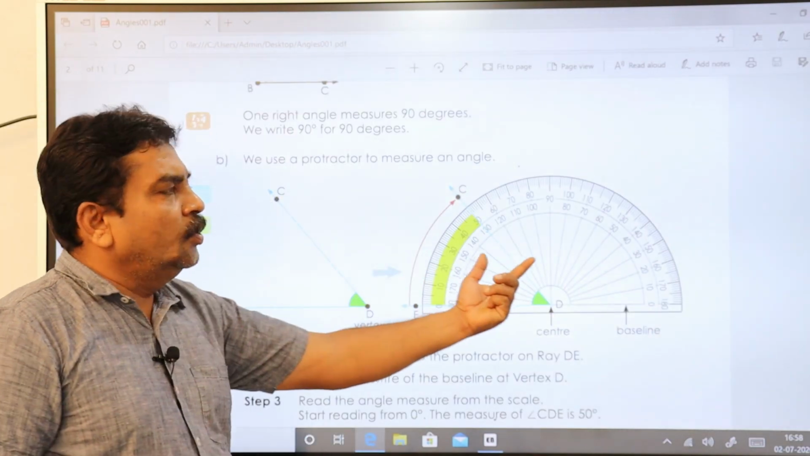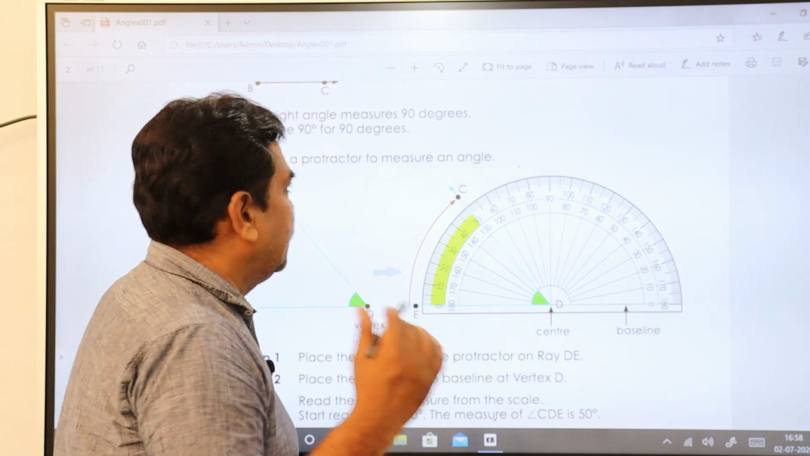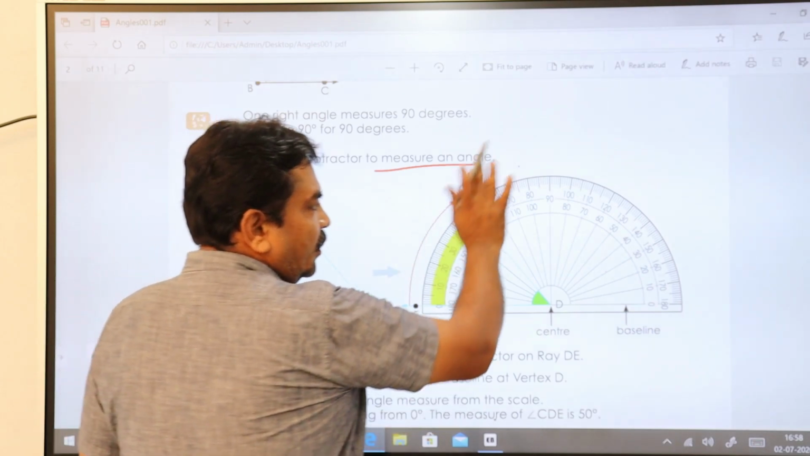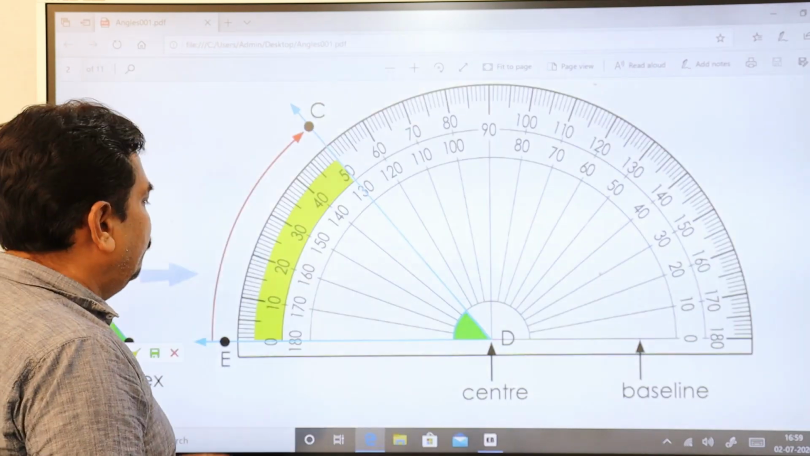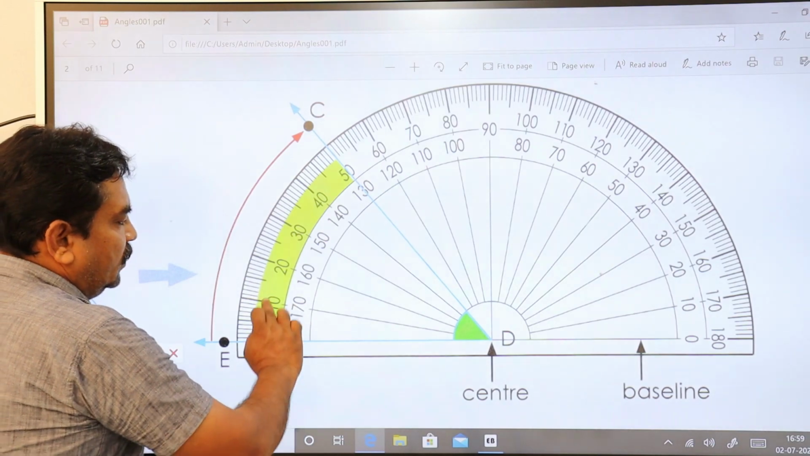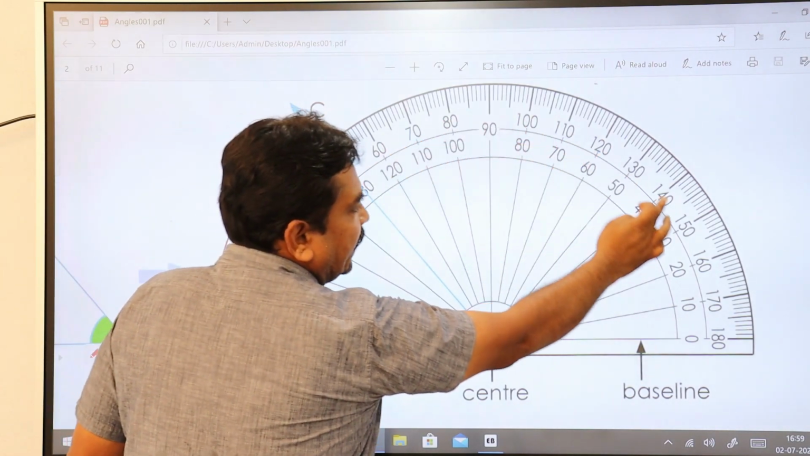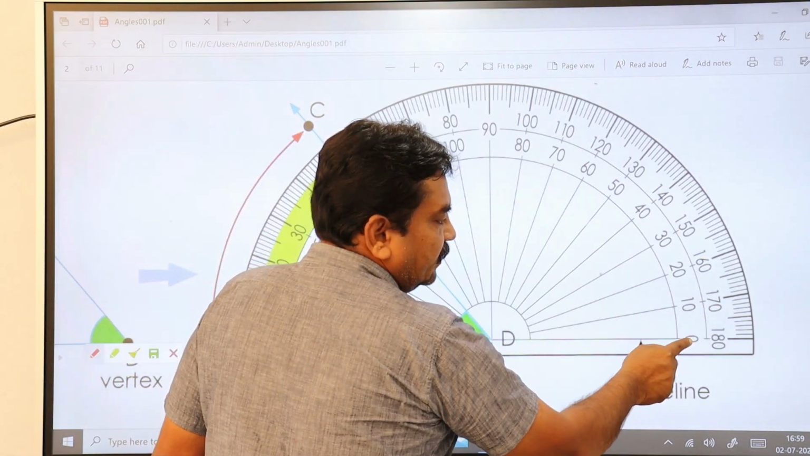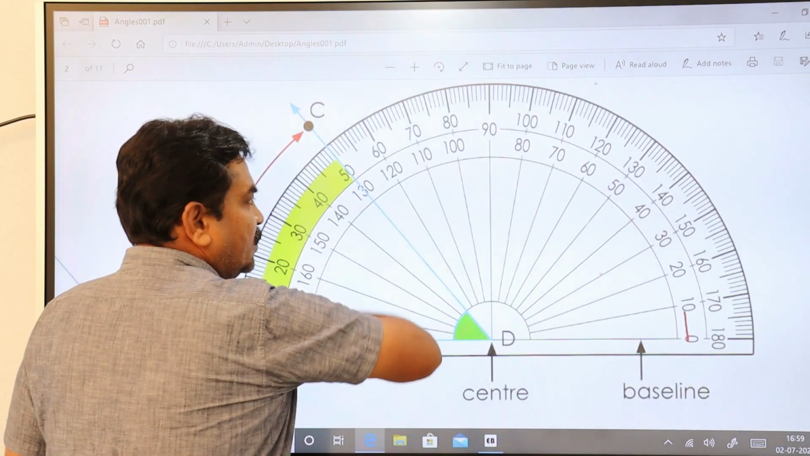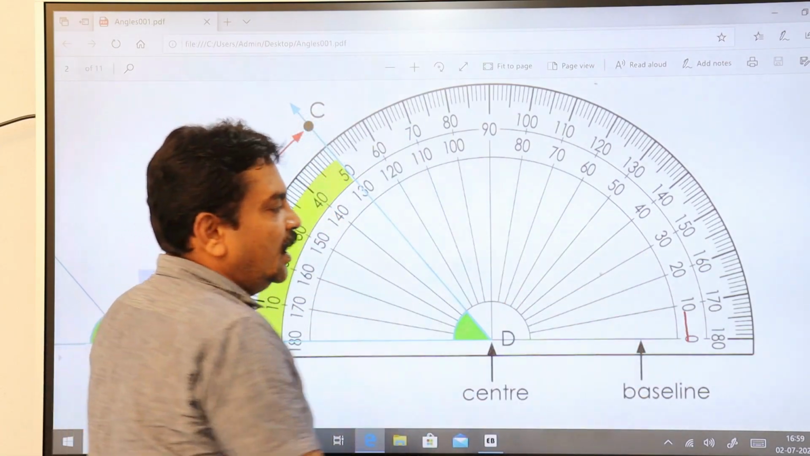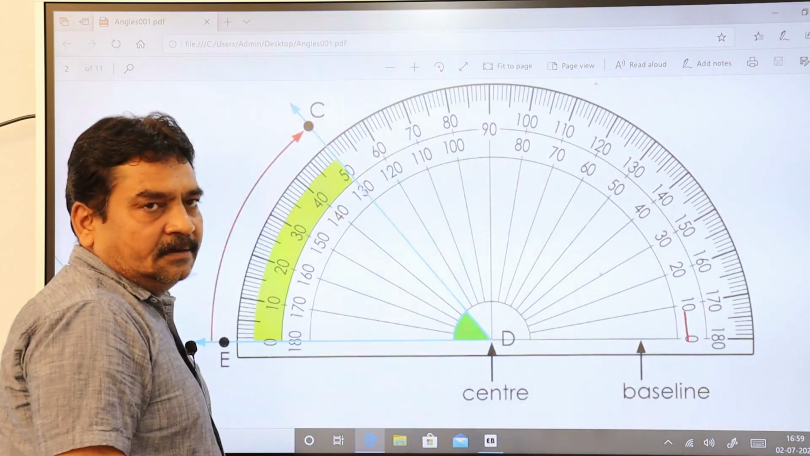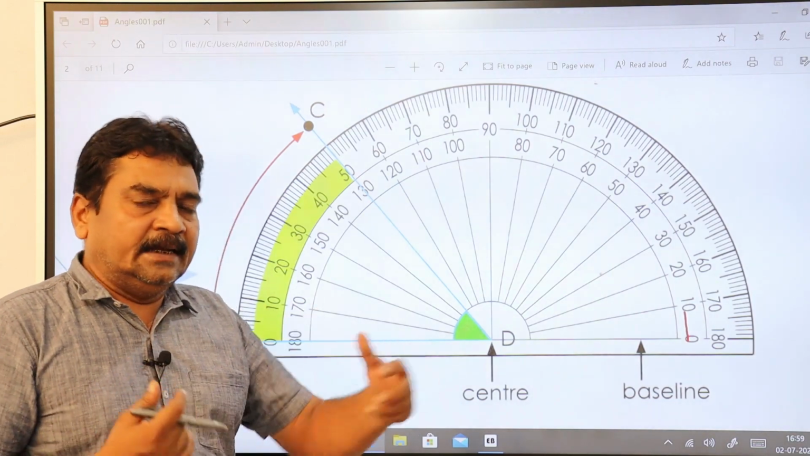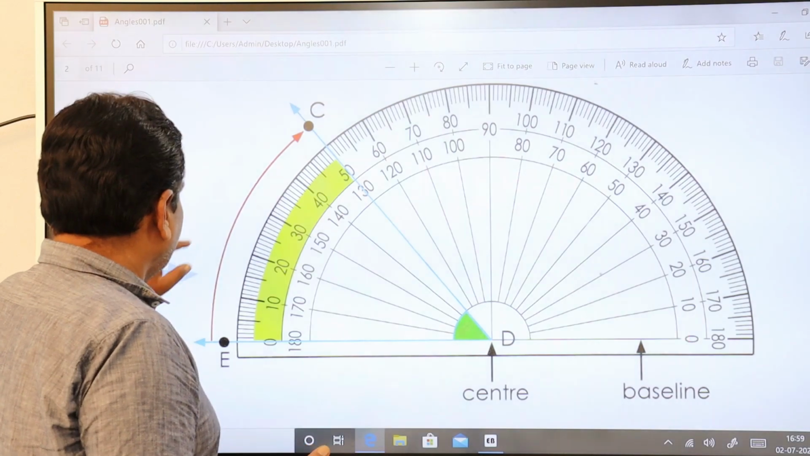Here he has shown you how to use a protector. Let us check. We use a protractor to measure an angle. This is your protractor, and see here you have two scales, one 0, 10, 20, 30, 40, 50, 60, 70, 80, 90, 100 up to 180, and you have another scale very much adjacent to it. See here 0, 10, 20, 30. One goes in the clockwise direction. The other scale shows the anti-clockwise direction. So you can use it in both ways depending on the direction of the ray. Okay, let us start now.